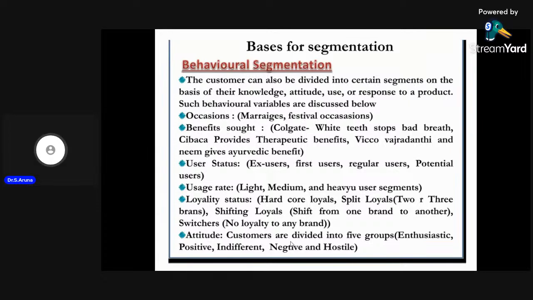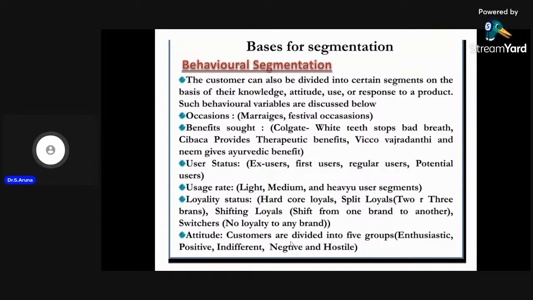And the user status. As far as user status is concerned, we may be an ex-user of the product, or the first user of the product, or a regular user of the product. We may come under any of these categories. Sometimes we prefer one product, but another new product available in the market will satisfy our entire need, so we skip the old product and try to buy the new product.